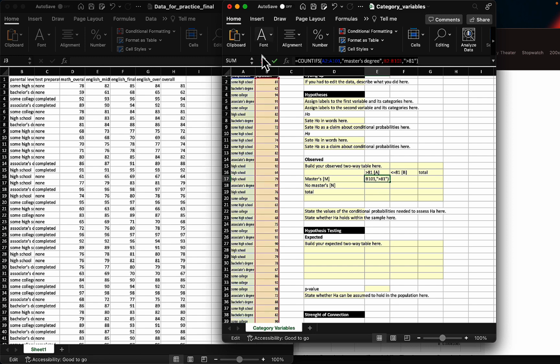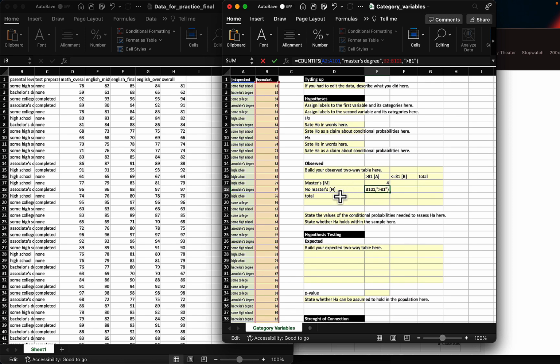Once I'm done with one, I can copy this. I'm going to get out of there using the little red mark to make sure that I don't do anything I don't want to do. In this case, I'm looking for anything but a master's degree. So I'm going to use my diamond operator here that says count anything except a master's degree. And I'm still going to look for people who have more than 81. So there's way more. And here I'm going to copy again.